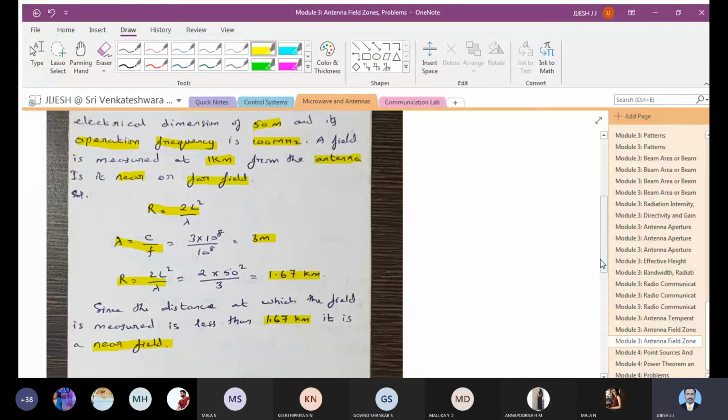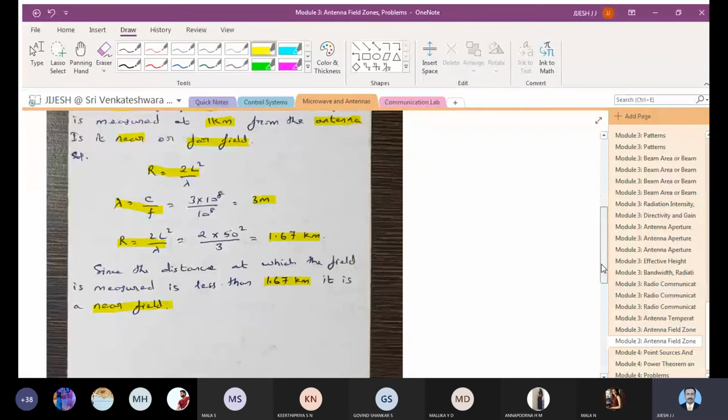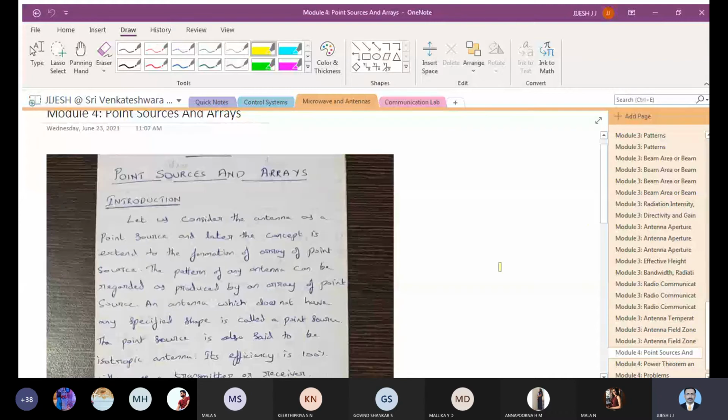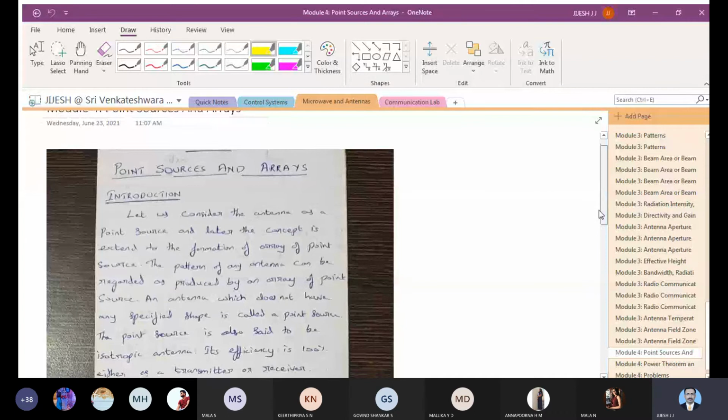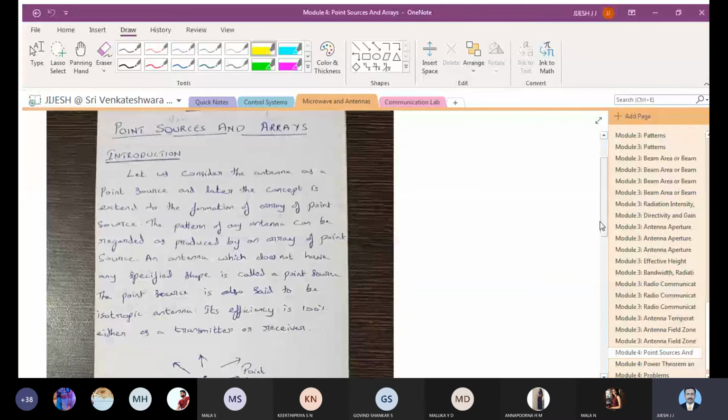Okay, fine. So we are done with module 3, and now we will start with module 4. So you can just note down: Module 4, point sources and arrays.